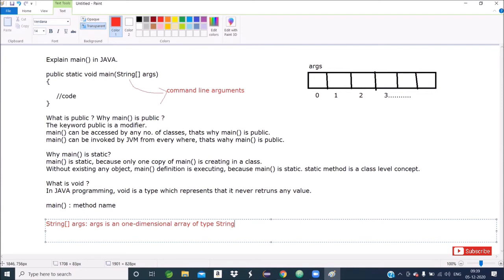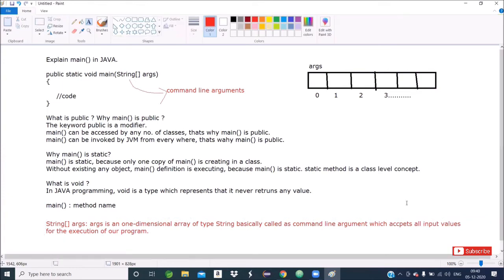That argument is a one-dimensional array of type string, basically called a command line argument, which accepts all input values for the execution of our program. I hope you got the clarity.